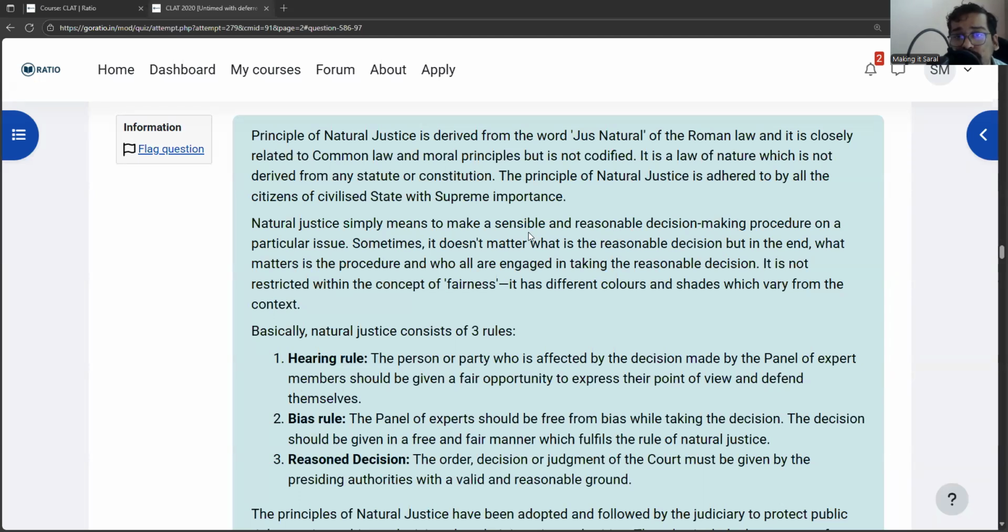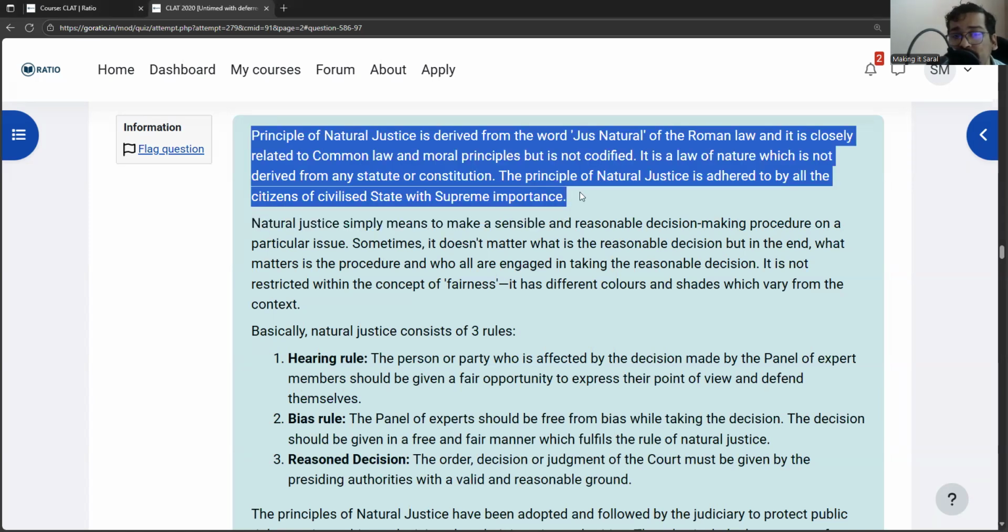And the way we are going to do it is to run through past year questions from the legal reasoning section of CLAT. Now, the pattern of questions in CLAT in the legal reasoning section is that there is a passage which is given in the beginning, and on the basis of that passage, 4 or 5 questions are asked. So, the method by which we are going to attempt these questions is to quickly read through the passage, then remember the top most important points from it, and then attempt to solve the questions.